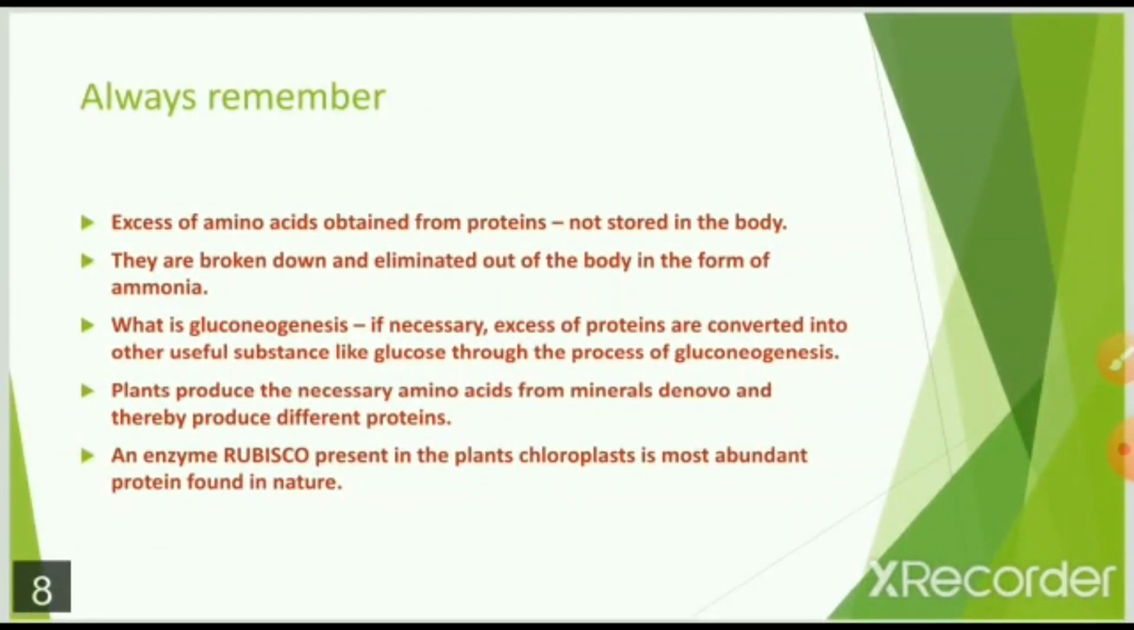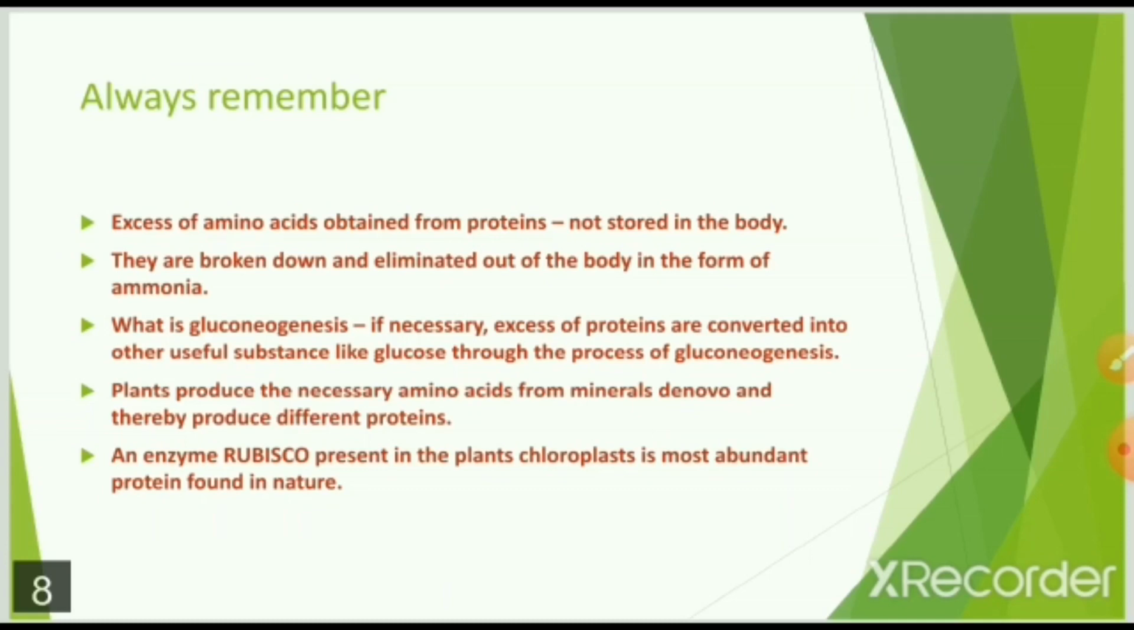Always remember, excess amino acids obtained from protein are not stored in the body. They are always broken down and eliminated out of the body in the form of ammonia. What is gluconeogenesis? If necessary, the excess proteins are converted into useful substances like glucose through the process of gluconeogenesis.